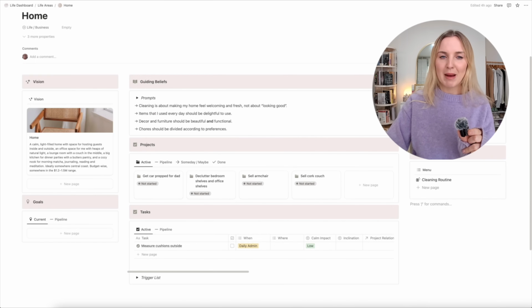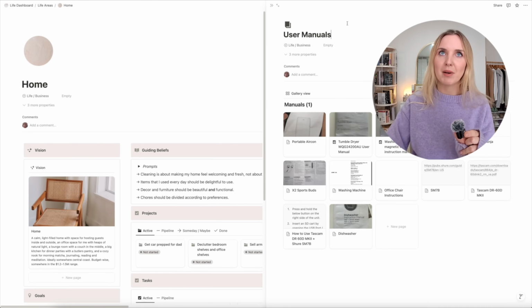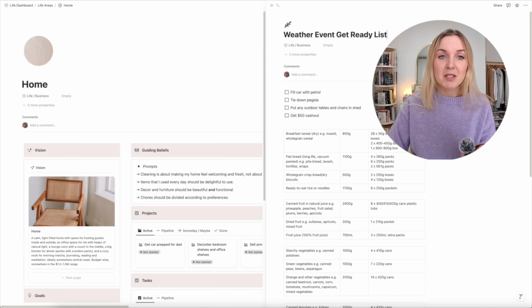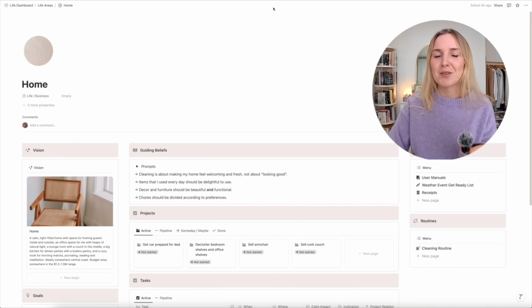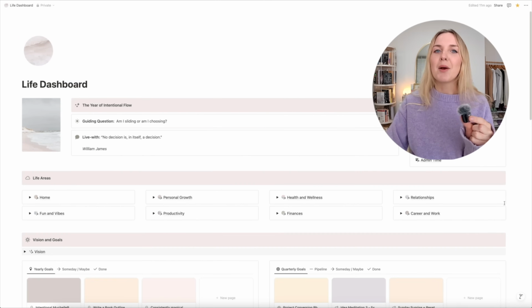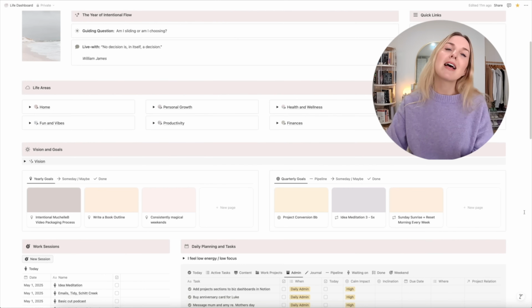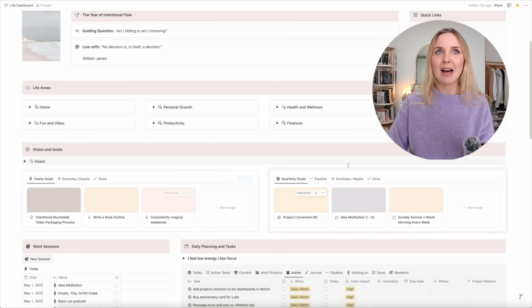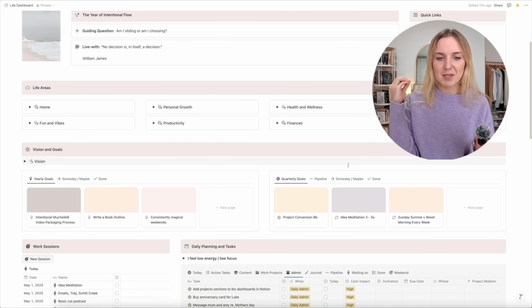So I've got all my reference items related to home over here. For example, user manuals. This is like a really ugly page, but it does the job. My weather event get ready list, because we recently had a cyclone and then 2 years ago we had a tornado and it was just wild. And I simply was not mentally prepared in either of those scenarios. And I won't show you through all of those subpages because I want to talk about the rest of my life dashboard, because this is kind of where all of the big productivity principles are embedded.